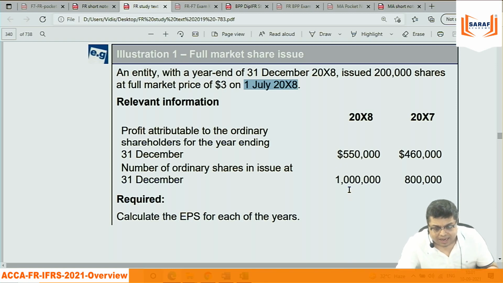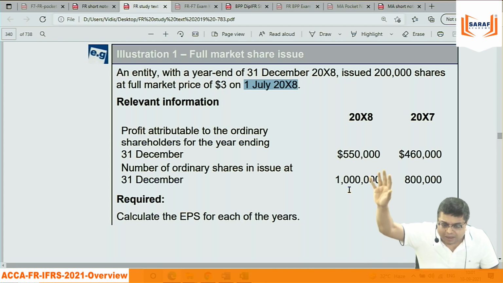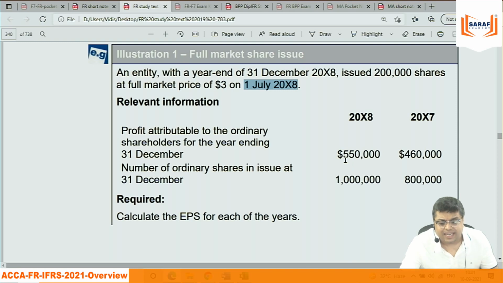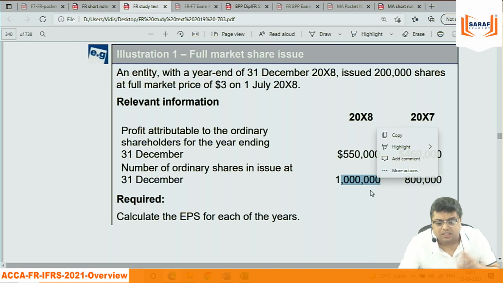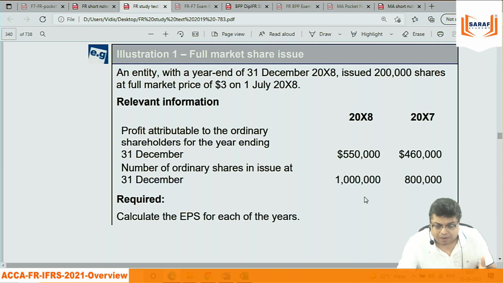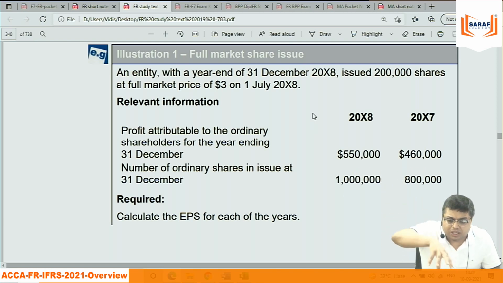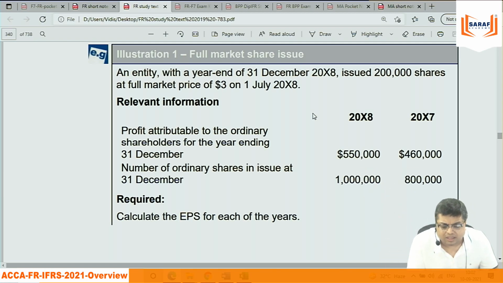One is, maybe you are getting money on the first day also, then also normally the earnings will be coming from any new investment in subsequent years, not in the current year generally. And the second thing, we are using the money from the issue of shares not for the entire year. The profit is of the entire year, but the money was used in the business for only 6 months. So for that 6 months, they have done the incorporation. But the income will be realized from this investment in the subsequent year, they can't do anything.